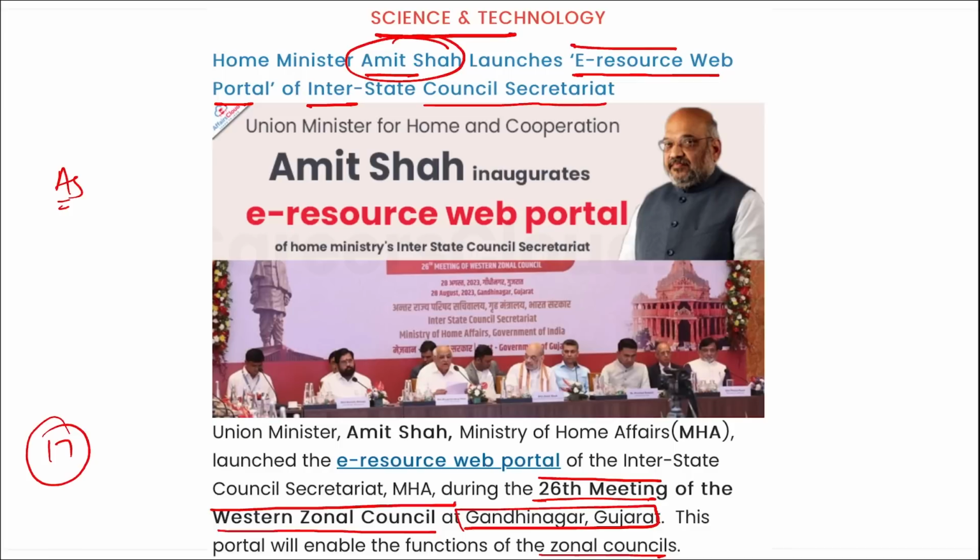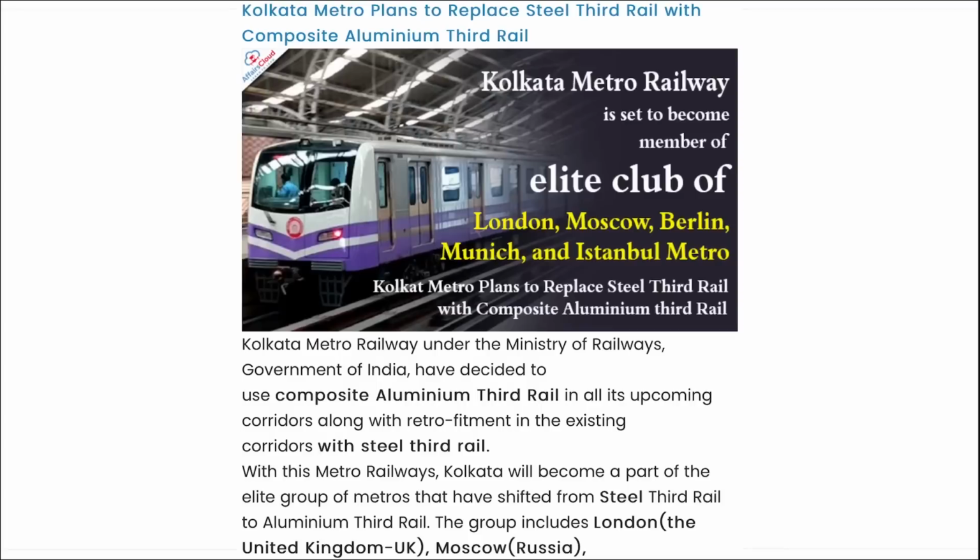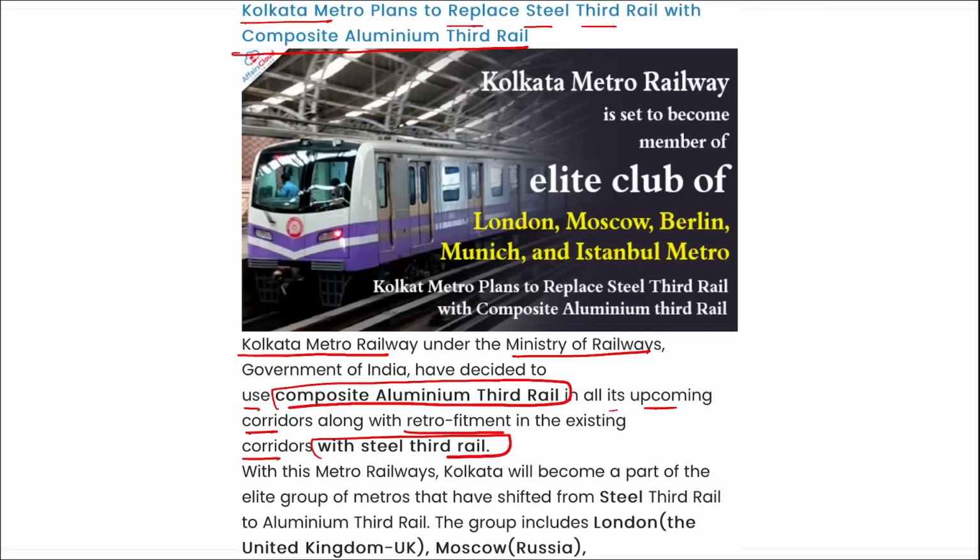Correct? Next is Kolkata Metro. They plan to replace the steel third rail with composite aluminium third rail. I repeat, Kolkata Metro Railway under the Ministry of Railways has decided to use composite aluminium third rail in all its upcoming corridors, along with retrofitment in the existing corridors with steel third rail.